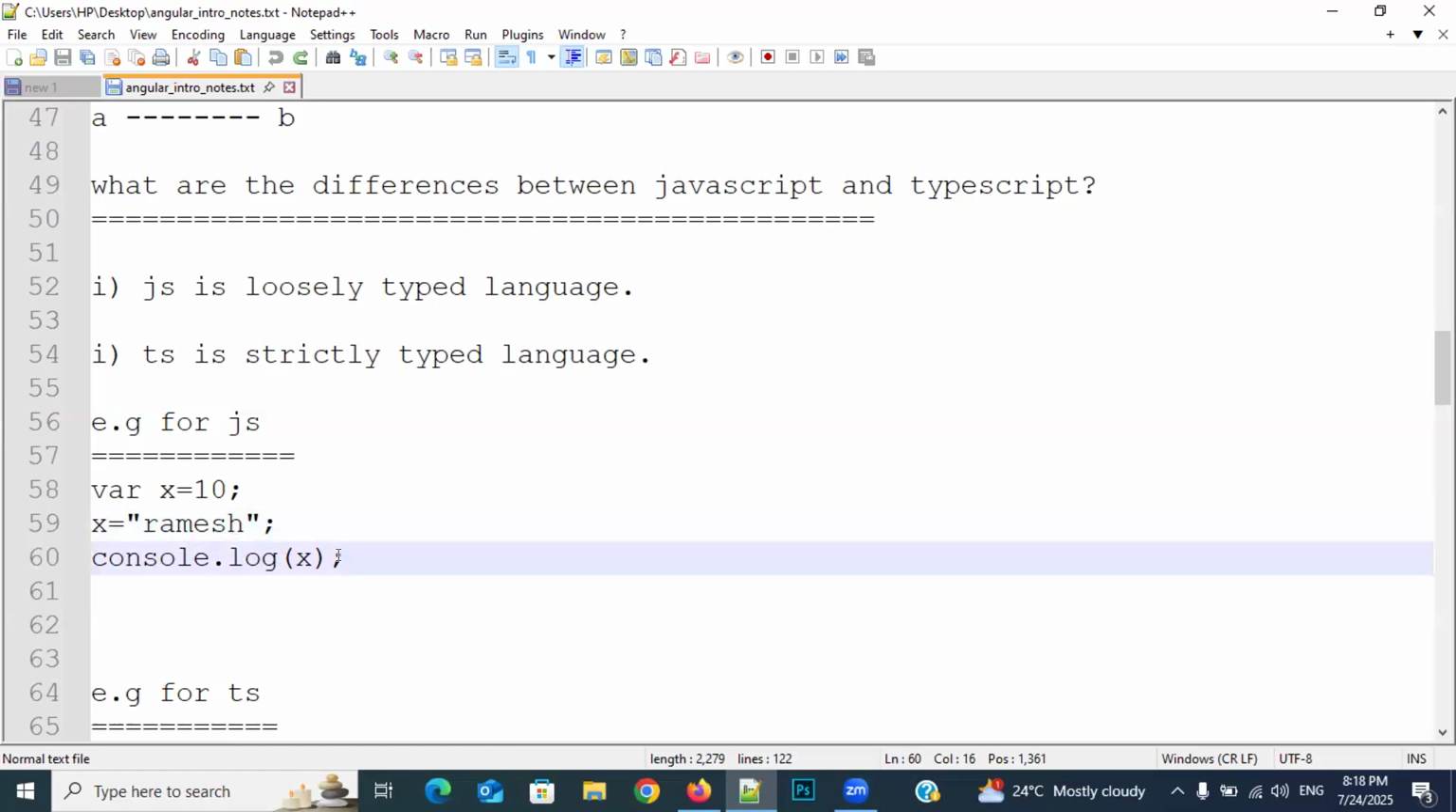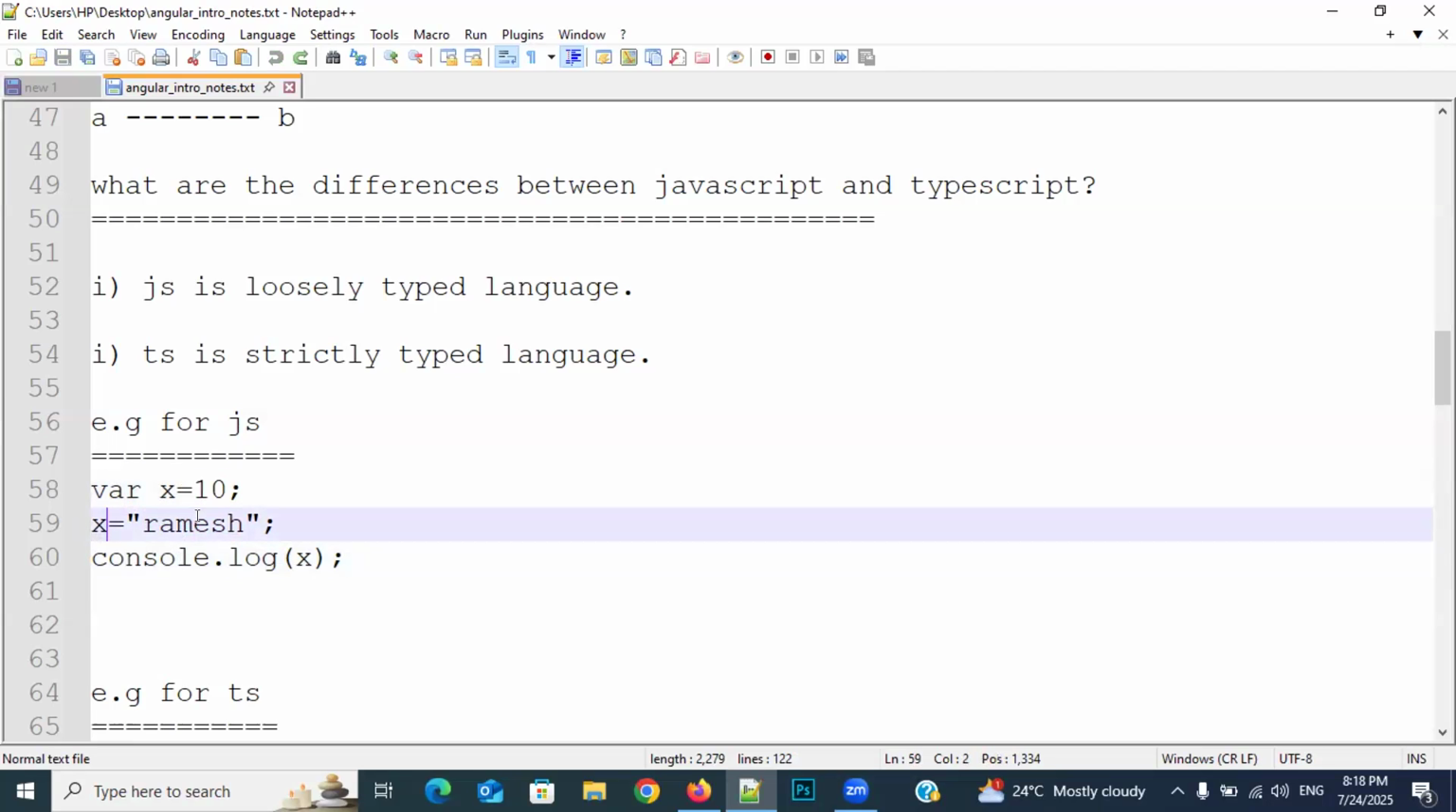10 Ramesh or error? I think Ramesh. Ramesh. What is that everybody? Ramesh. If you observe, in the first line, whenever I am declaring, I am assigning the data as number 10. But in the next line, I have assigned Ramesh, which is purely alphabets. But still we are not getting an error. Why? Because it is always focusing on the latest data.